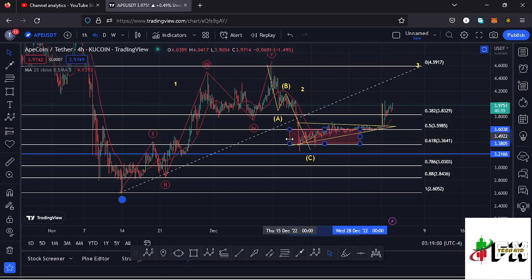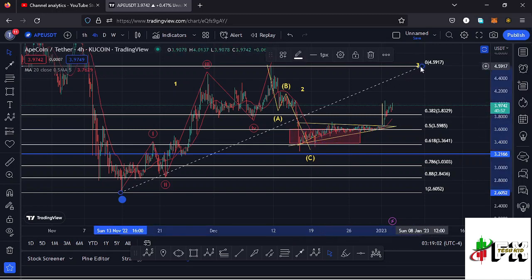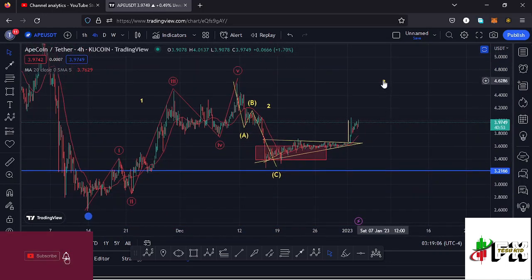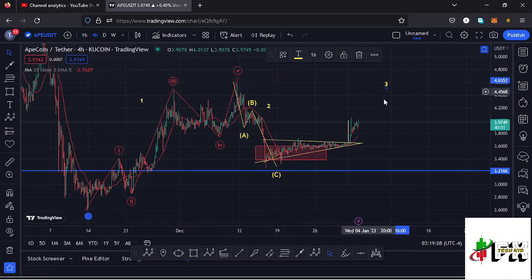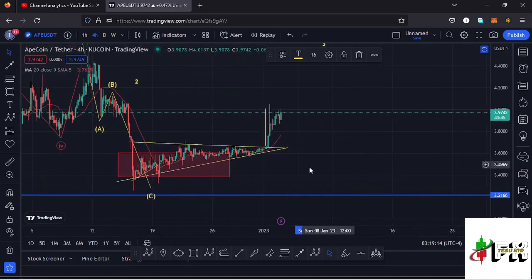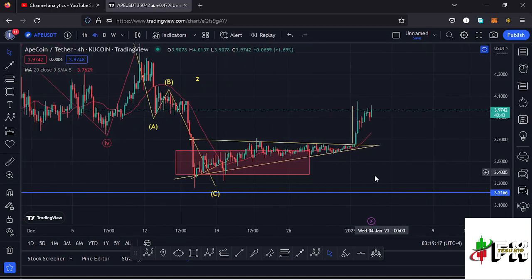We have come down into that target area, and there are chances that very soon we might start that impulsive movement to the upside in the formation of this wave 3. And before I sketch out a minimum target area to the upside in the formation of this wave 3, we have a chart pattern right here, which gave us a breakout yesterday to the upside. That chart pattern is this triangle, where you can see that the price of ApeCoin continued to push to the apex of the triangle.